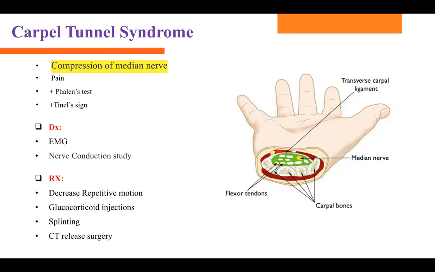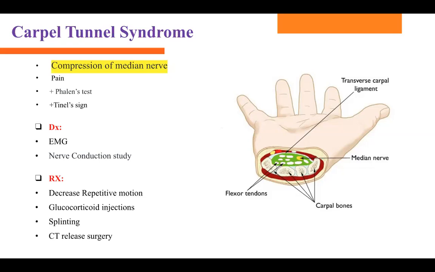Anytime a nerve is getting compressed, what kind of signs and symptoms do they have? Number one sign, numbness. In this condition, they have gradual onset of numbness and tingling. In which fingers?